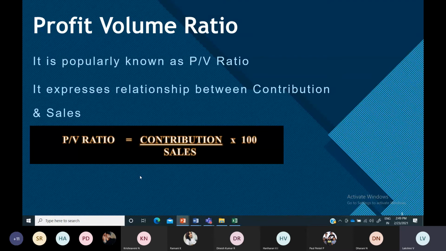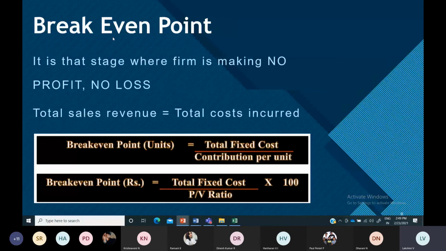Then for break even point, whether they are asking in units or in rupees sales, you have to go through it. But your numerator will be the same: total fixed cost will remain the same, and only your denominator will vary. In units, if they ask, you have to find out contribution per unit.